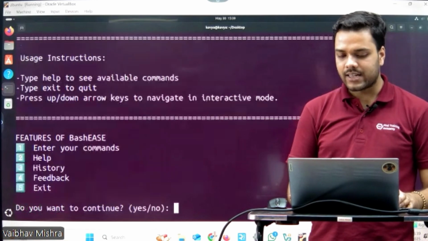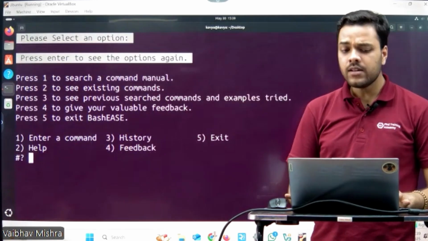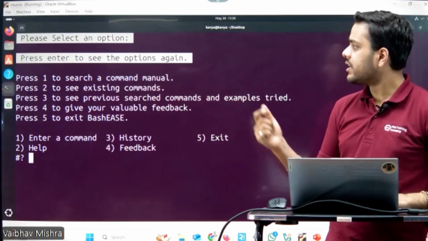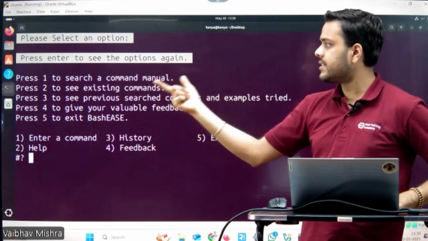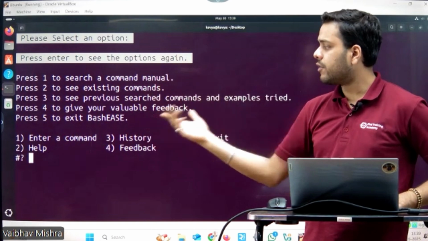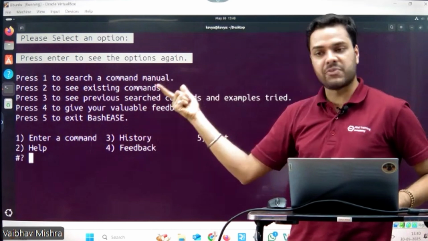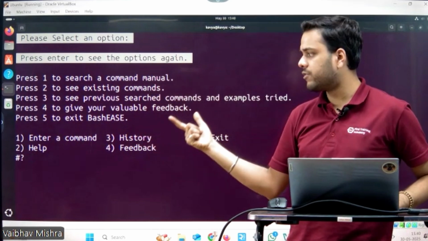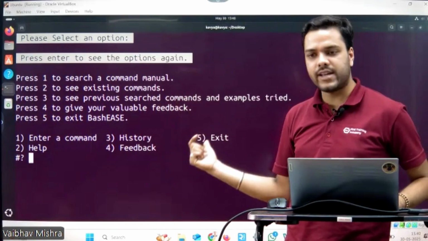Again, I'll start BashEASE. If I want to continue, I'll press yes. Here you will see a new manual open, with instructions on which key to press for each feature. The features are listed: press 1 to enter a command, press 2 for help, press 3 for history, press 4 for feedback, and press 5 for exit.